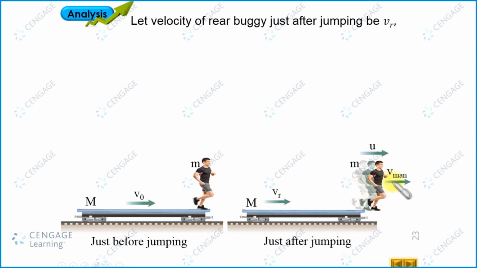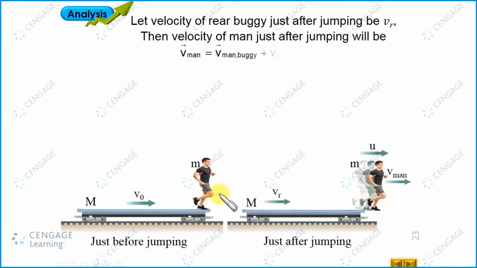So we need to calculate the velocity of the man just after jumping from the rear buggy. This velocity should be the velocity with respect to ground. We know this equation: velocity of the man equals velocity of the man with respect to buggy plus velocity of the buggy, and here we are analyzing the rear buggy only.